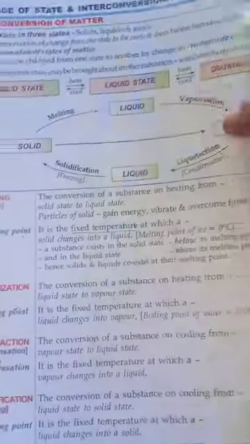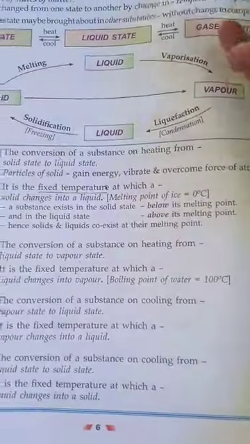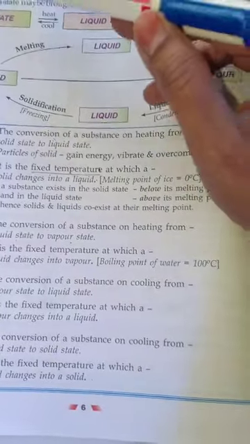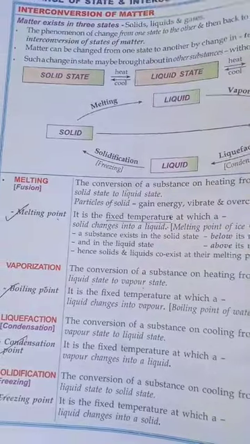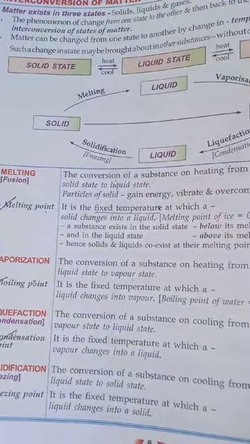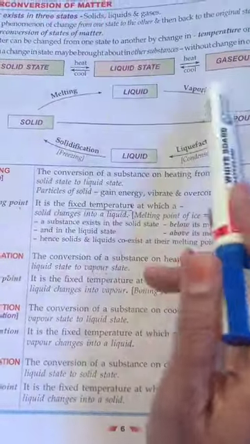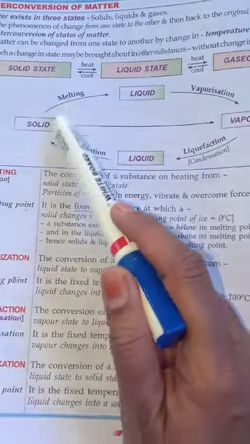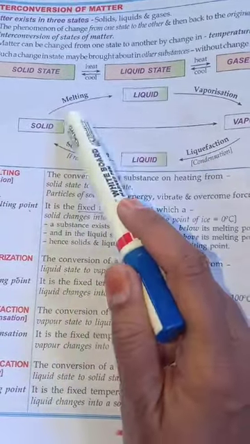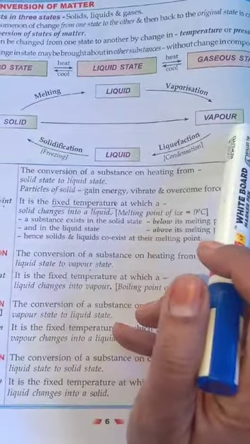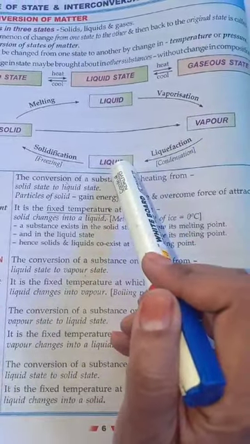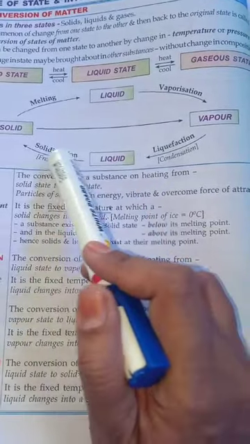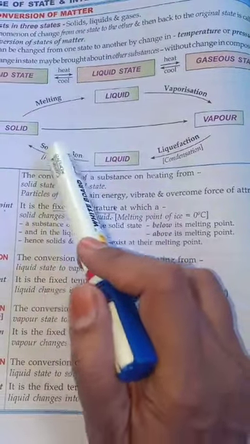Observation might come. On the next page, it has been shown that states of matter coexist with each other. For example, the best is water, which shows the three states of matter: solid, liquid and gas, that is ice, water and water vapor respectively, and interconversion is possible. When solid gets converted to liquid, that is known as melting. Liquid converted to vapor is vaporization. Vapor changing to liquid is liquefaction or condensation, and liquid changing to solid is called solidification or freezing.